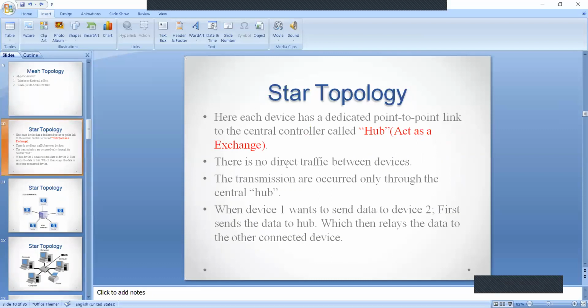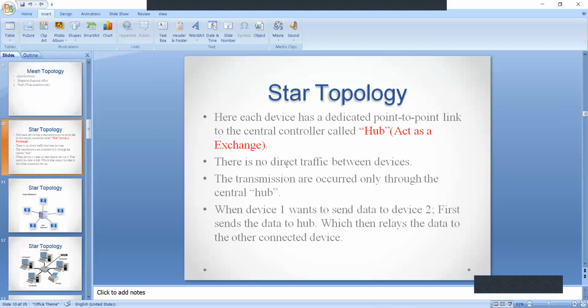Now coming to the second network topology, that is star topology. In this star topology, we have one central controller called a hub. A hub exchanges the data between nodes.